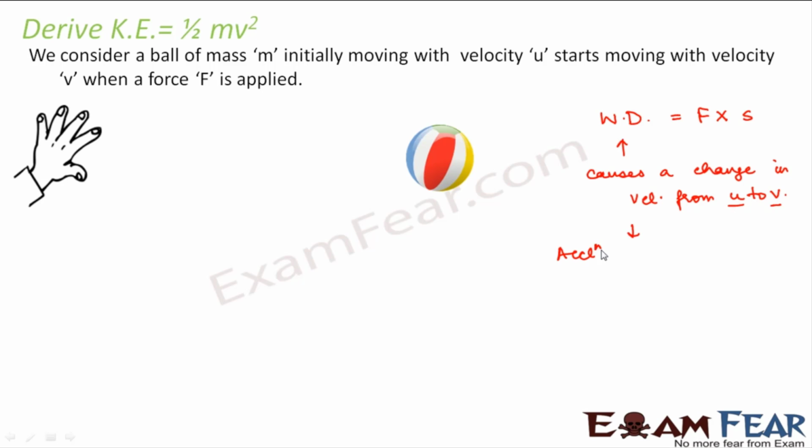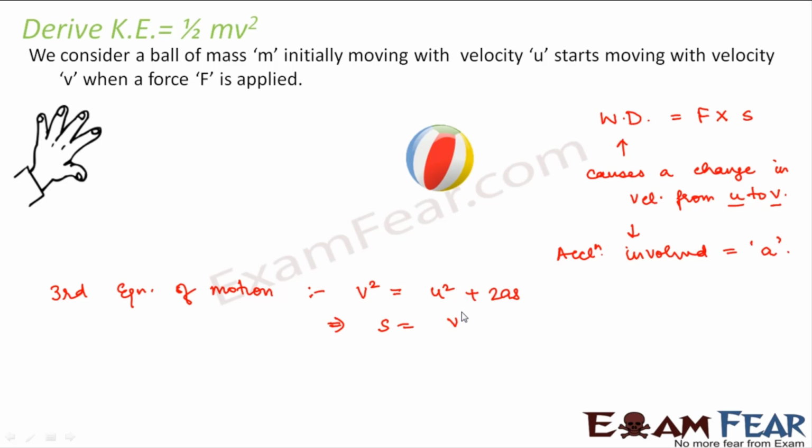So let us assume that the acceleration involved due to this change in velocity is a. Right? Now let us make use of the third equation of motion. So what was the third equation of motion? It was v square is equal to u square plus 2as. So from this we can say s is equal to (v square minus u square) divided by 2a.